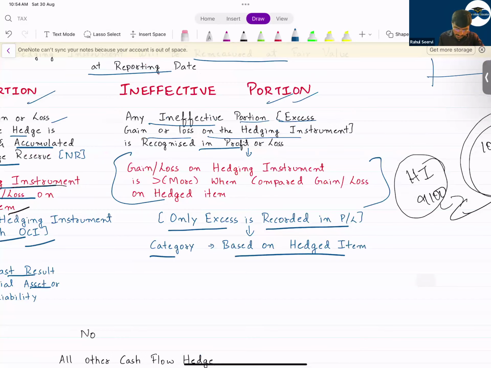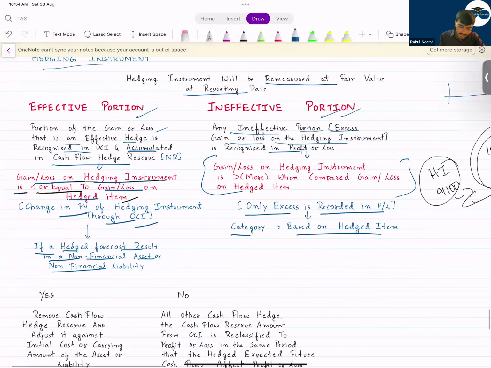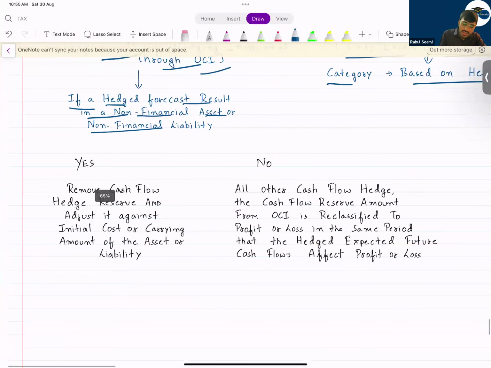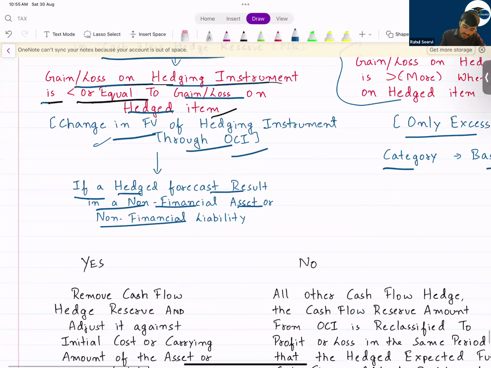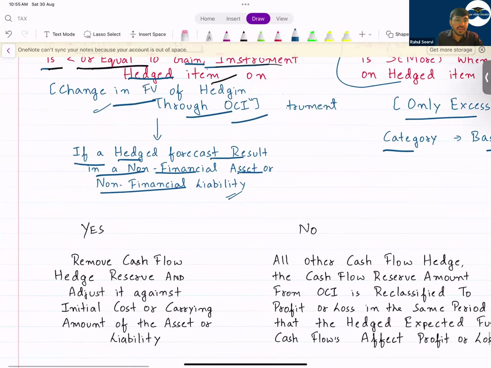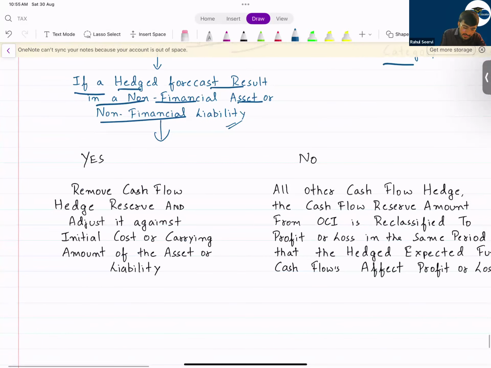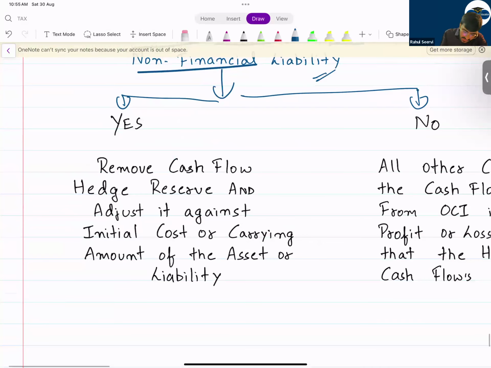Now see here, if the hedge item is a non-financial asset or a non-financial liability, then what will you do? If the hedge you have done is on a non-financial asset like PPE, like inventory, etc., in that case, what will happen? Remove the cash flow hedge reserve and adjust it.